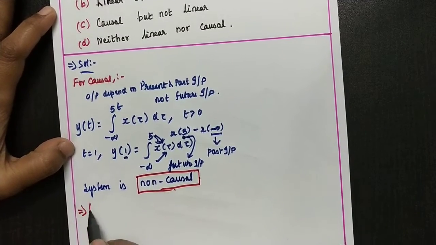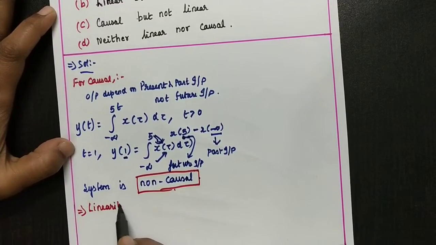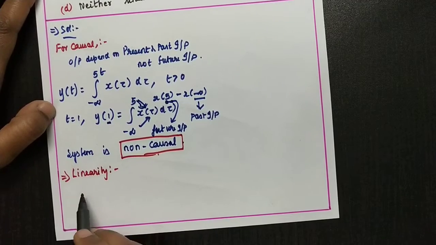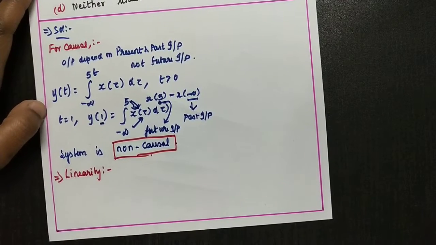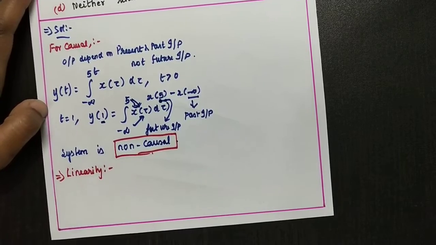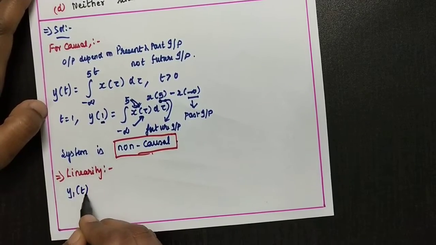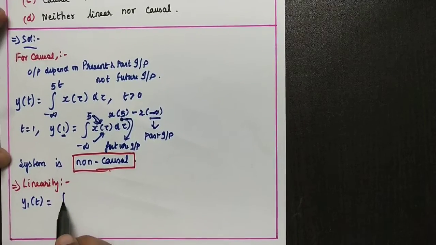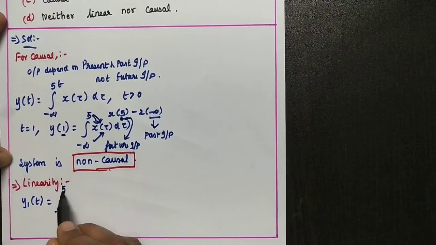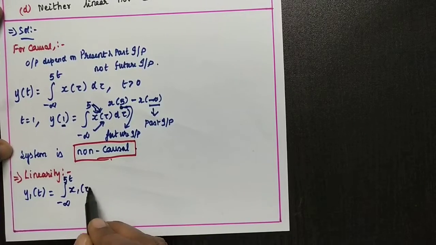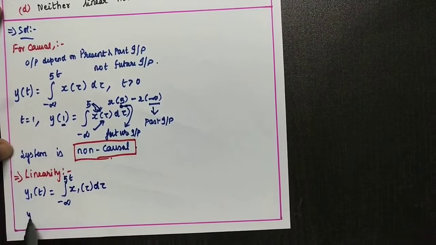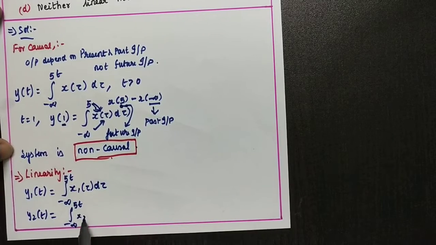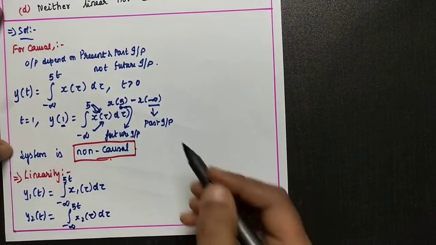Now let me check for linearity. What is the condition for linearity? We have to apply the superposition principle. Before that, let me find y1 of t and y2 of t. From the output relationship, y1 of t is integral from minus infinity to pi t of x1 of tau d tau, and y2 of t is integral from minus infinity to pi t of x2 of tau d tau.